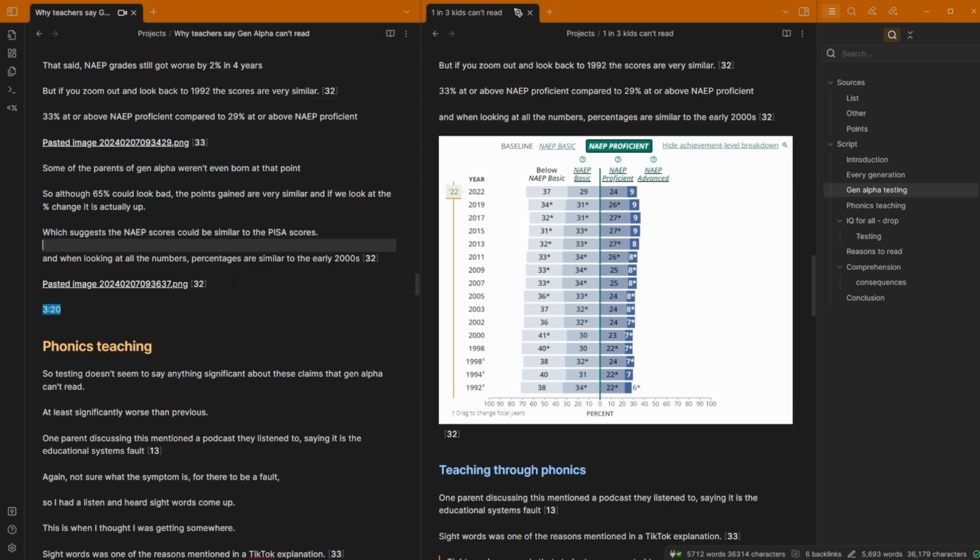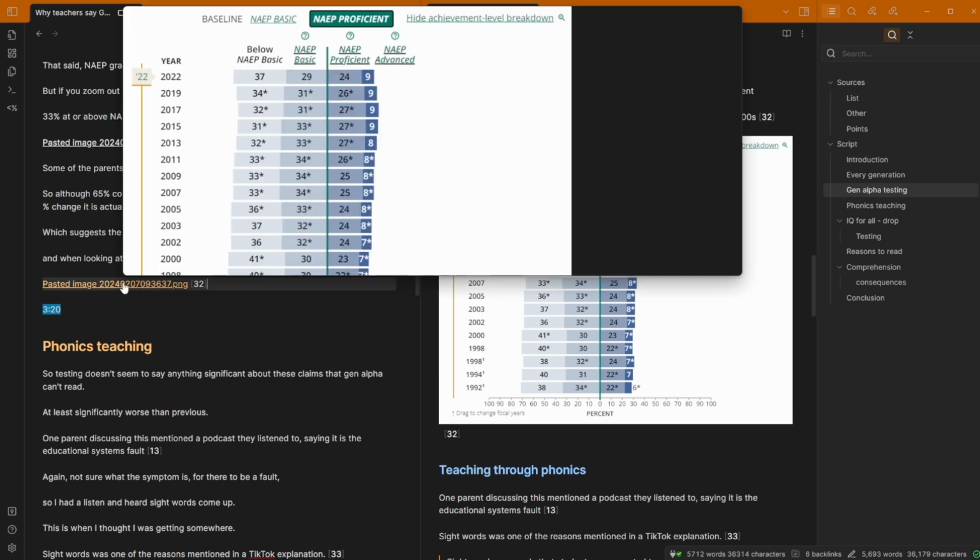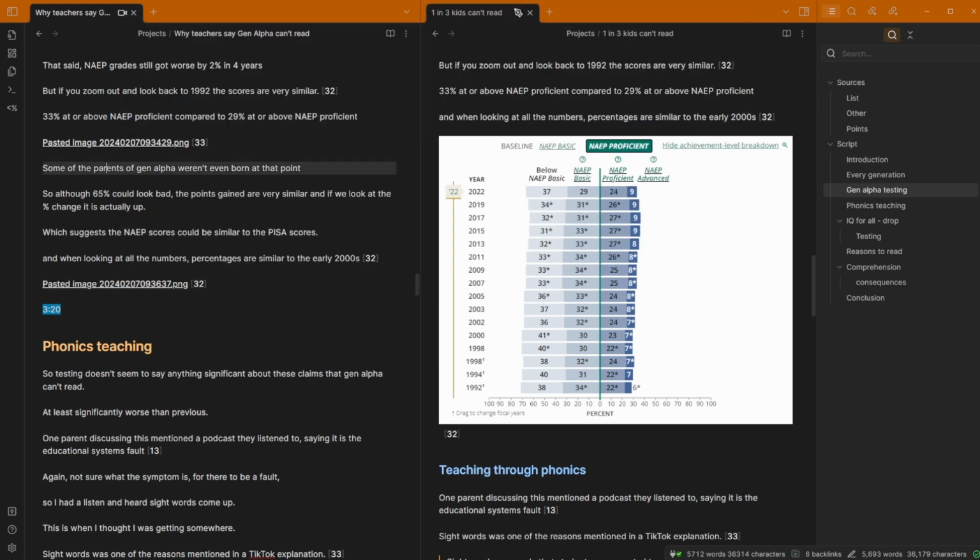Now, a little quirk in Obsidian: because of the way Obsidian works, it's completely local, so I have full control over everything that I do. If I delete everything, it's just like Microsoft Word, so it's not like cloud. I can work offline, everything is very, very fast. But it does mean the images are saved in my folder, and when I export this script using something called Pandoc from Markdown to Microsoft Word for my editor to work with,